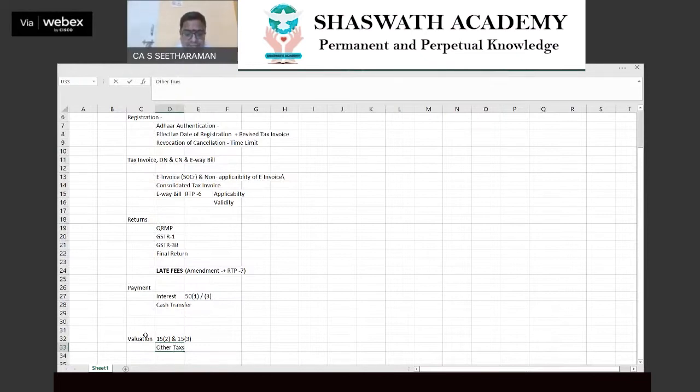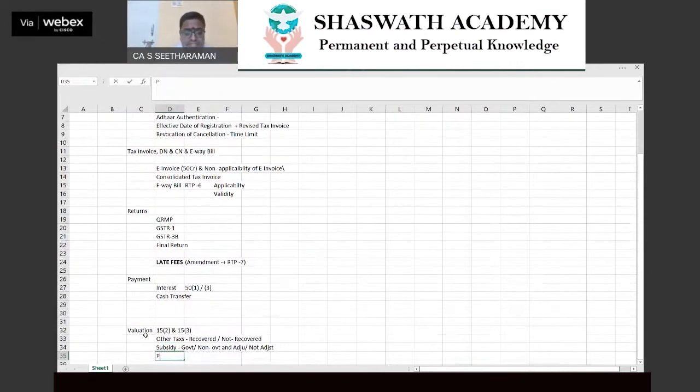Other taxes, they might test you on recovered or not recovered. So how the adjustments have to be made if recovered, and how the adjustment is made if it is not recovered. Then subsidy. And when it comes to subsidy, please be clear, government or non-government, and whether adjusted or not adjusted. So please get geared up with all these treatments.